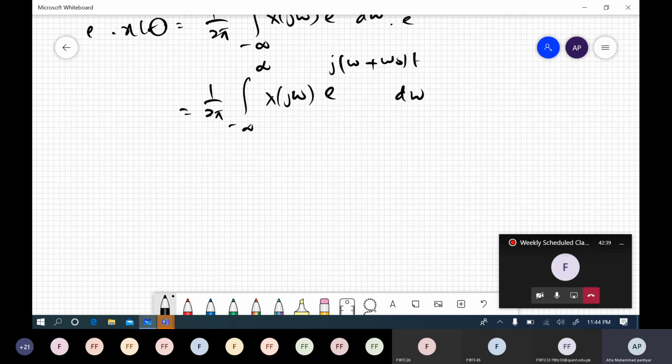And this is not the signal for, we know the inverse Fourier transform has only e to the power j omega t d omega, right?